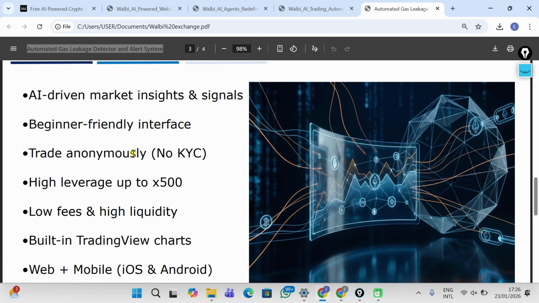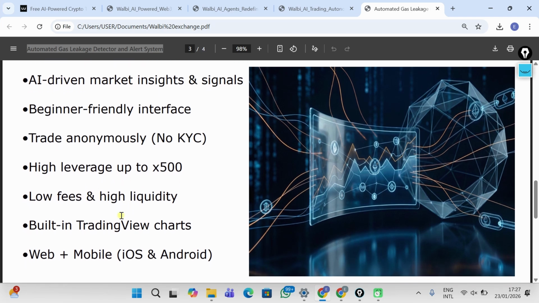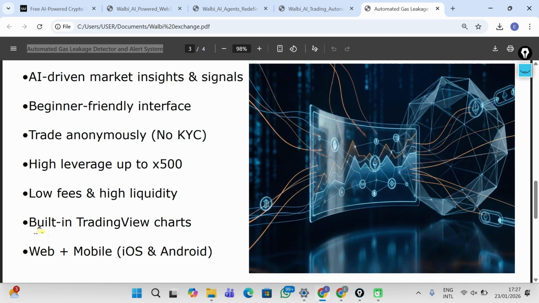Walbi also offers good leverage, up to 500 times on futures trading. Their fees are very low, and there's always liquidity for you to trade. Also, the good thing about their chart is that it synchronizes with TradingView, meaning the data you find on Walbi while trading is real-time data, because as we know, TradingView is one of the most reliable charting platforms in the world when it comes to monitoring the financial market.